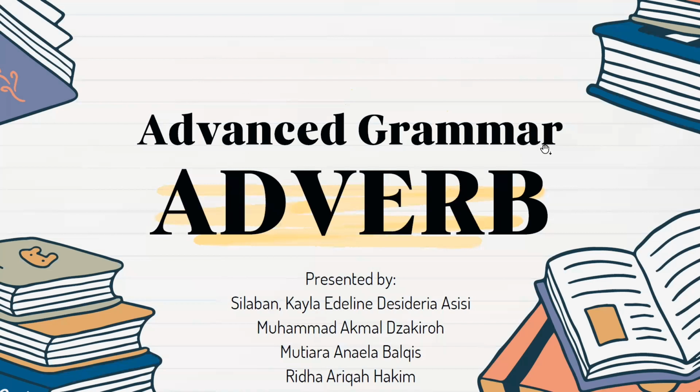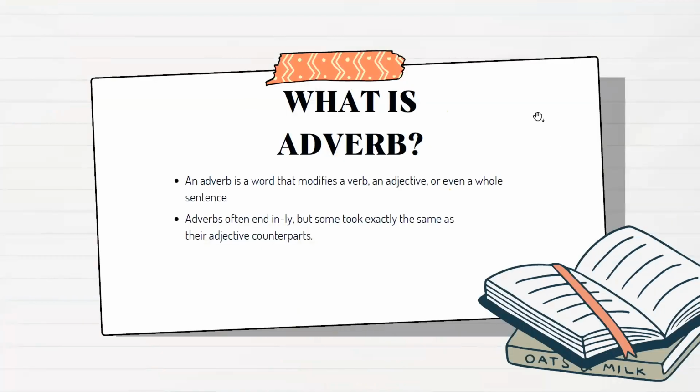Okay, so what is an adverb? An adverb is a word that modifies a verb, an adjective, or even a whole sentence. Adverbs often end in -ly, but some look exactly the same as their adjective counterparts.